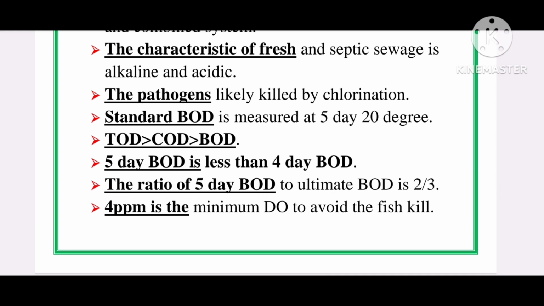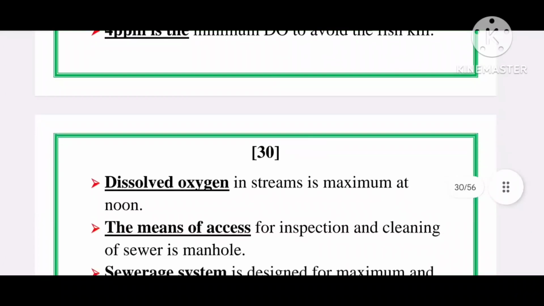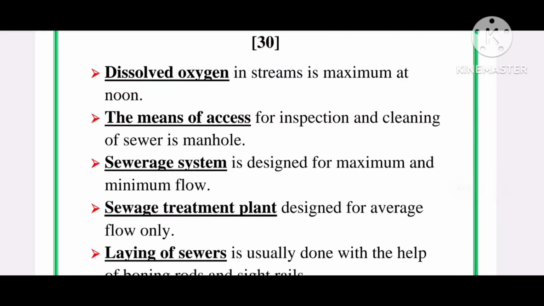4 ppm is the minimum dissolved oxygen, DO, to avoid fish kill. Next, dissolved oxygen. Dissolved oxygen in streams is maximum at noon.